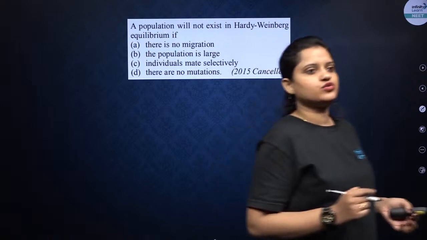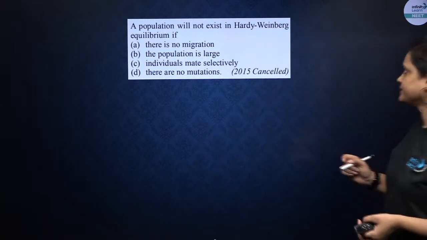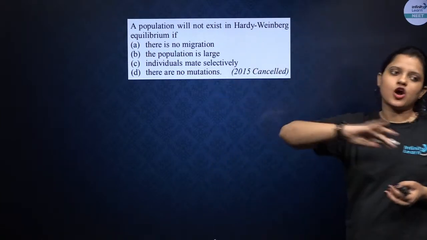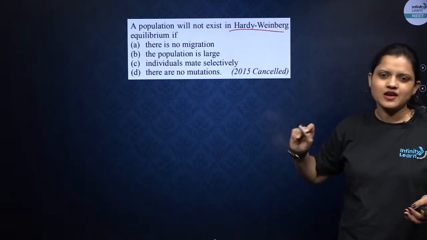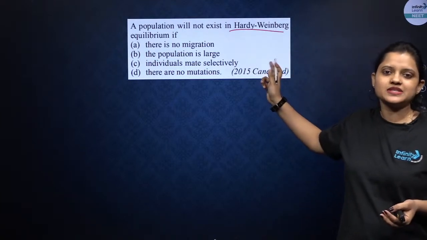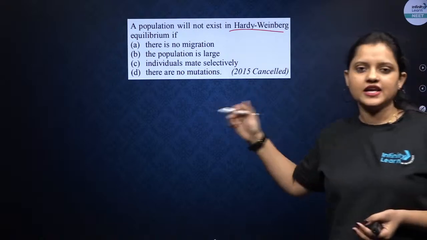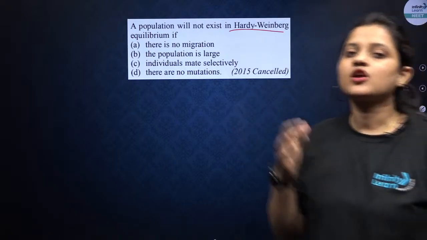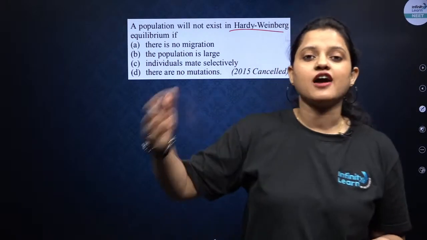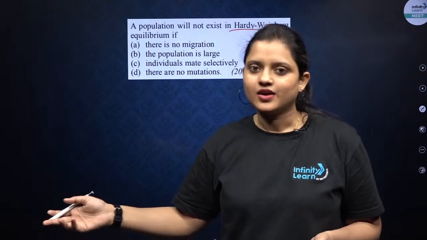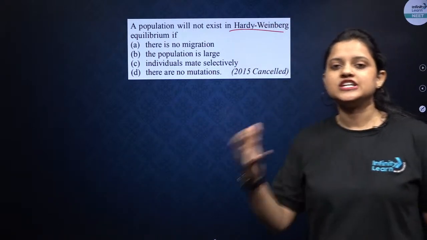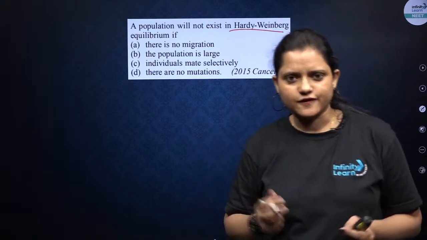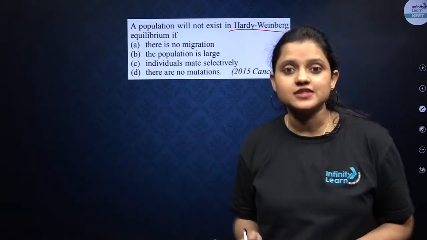Next question is related to the Hardy-Weinberg principle again. A population will not exist in Hardy-Weinberg equilibrium... What is Hardy-Weinberg equilibrium? It states that allele frequency will remain constant generation after generation, if there is no mutation, no gene flow, no genetic drift, and there is random mating.